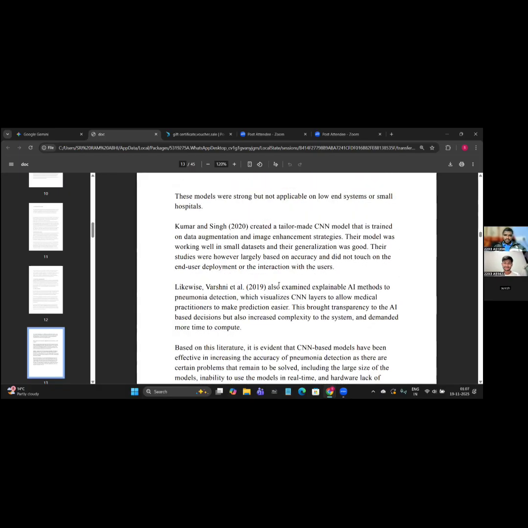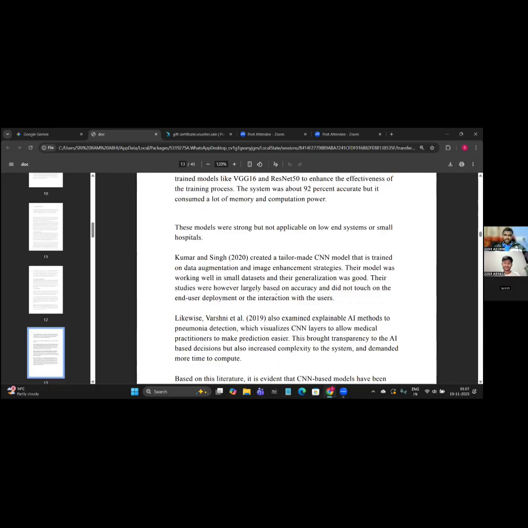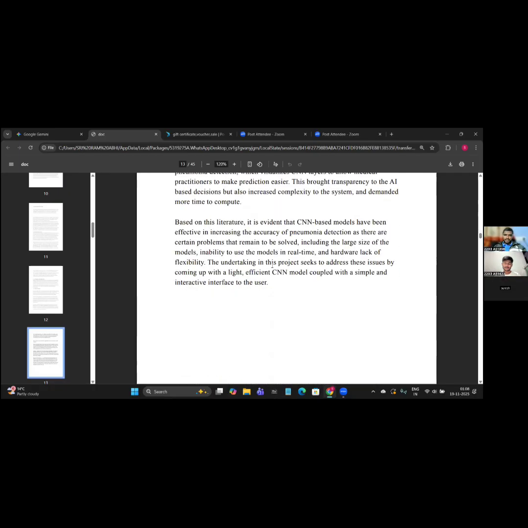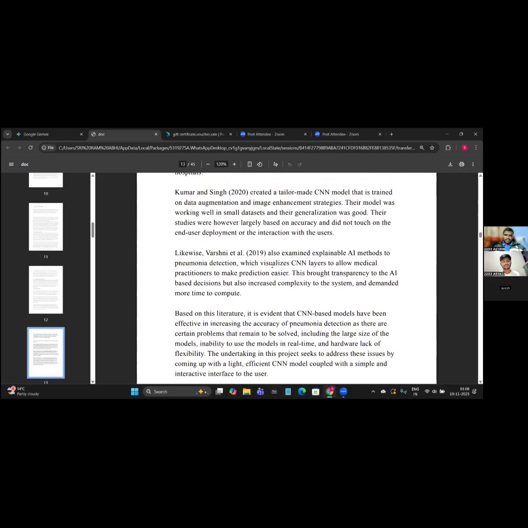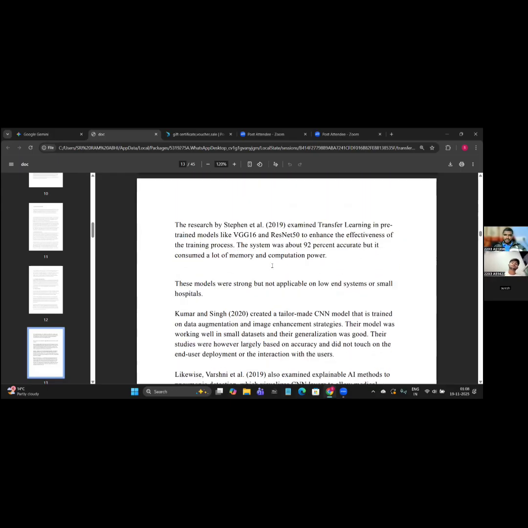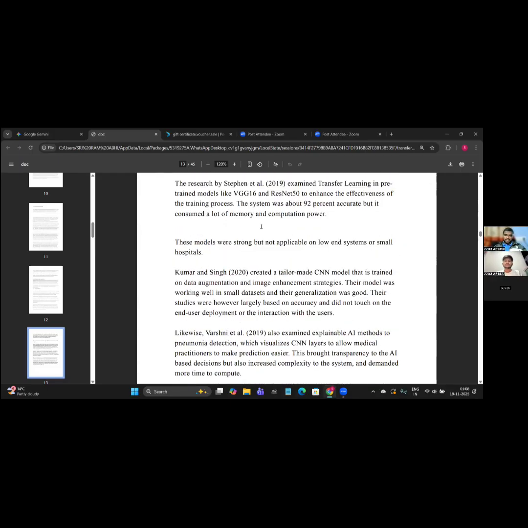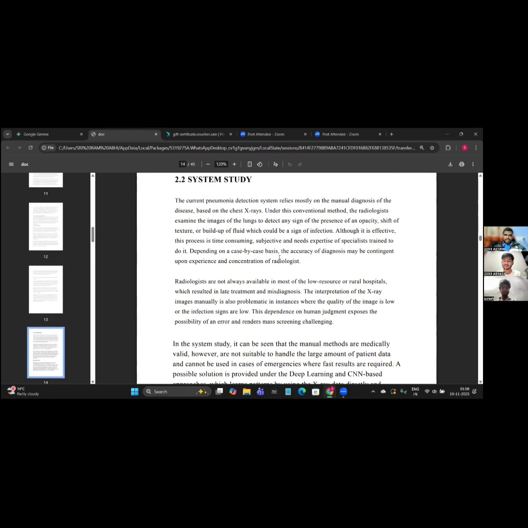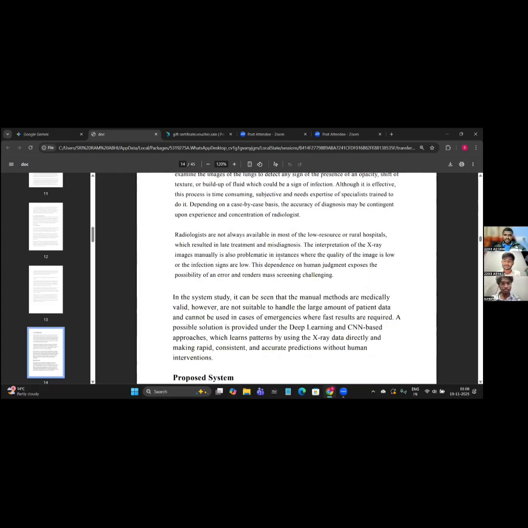Here we can see there are some thesis papers also written by some experts. I mean, it was implemented in the past, in 2019 and 2020. With these references, we took some examples and some real case studies. So this is the system study and the proposed system.